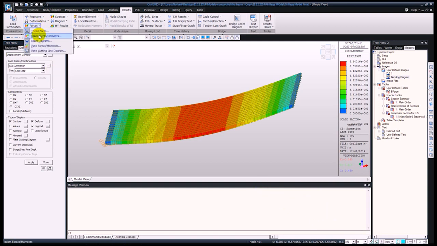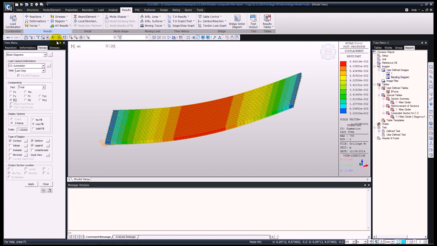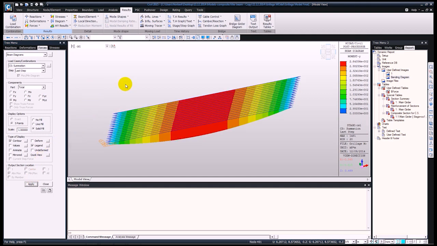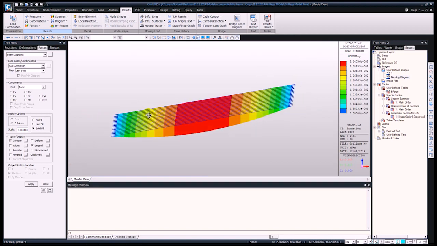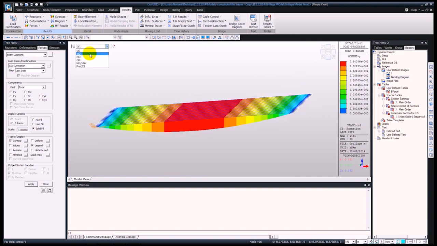Also we can have a look at the forces, so beam forces and diagrams with a solid fill and without the deformed shape. Okay, so let's see this from the front view. So these are our moments, and we can check this in each construction stage.